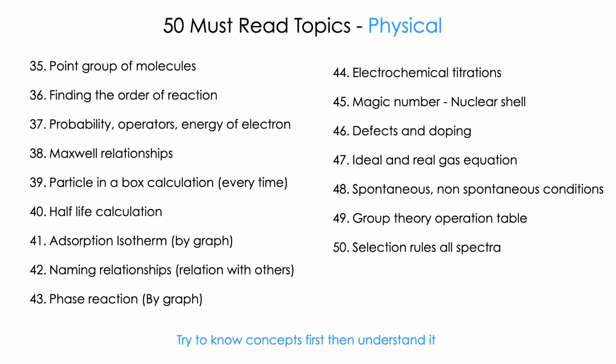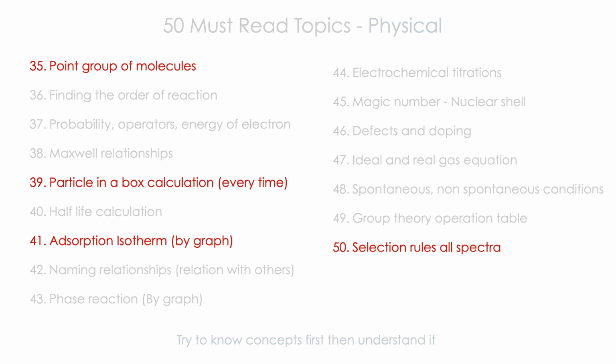Next we will see important topics in physical chemistry. Here there are about 17 topics, but I want to mention the super important ones. The first thing I want to mention is the point group of a molecule. This kind of question comes every year, like what is the point group of cyclohexane or allene or styrene. Some are little complex molecules, but once you understand it, it will be very easy.